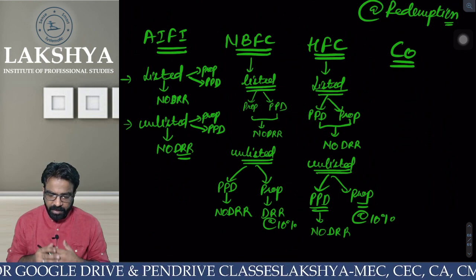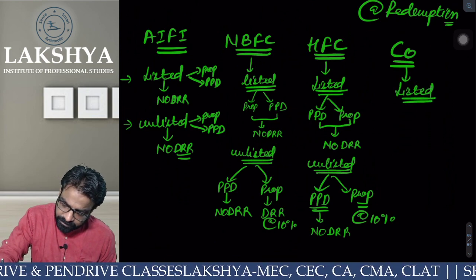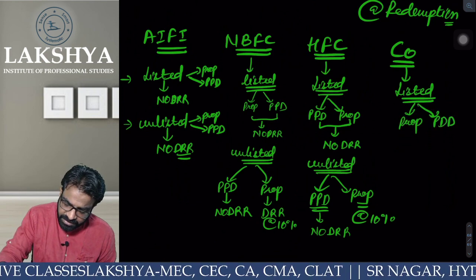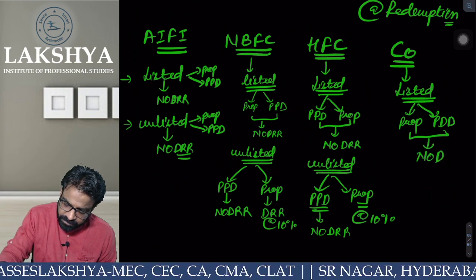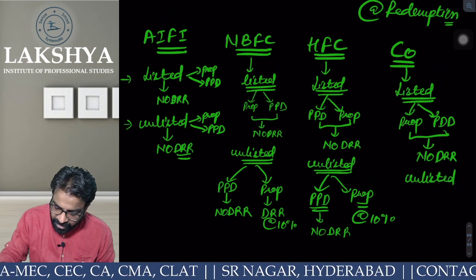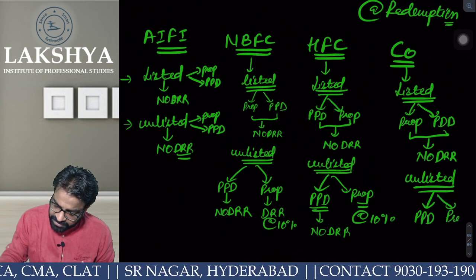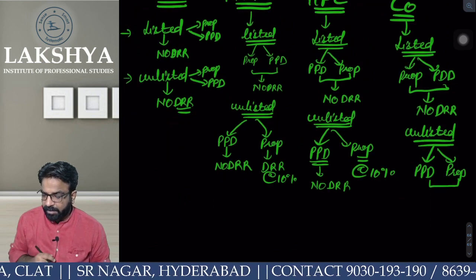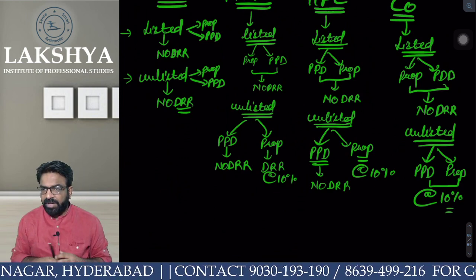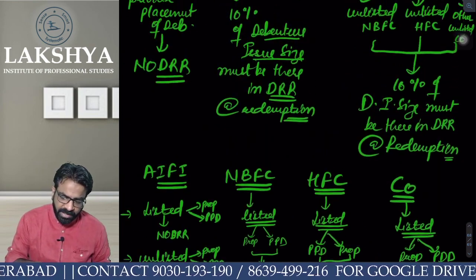Everyone clear? Okay, I am a company. I am a listed company, either via prospectus or via private placement of debentures. DRR or no DRR? No DRR. But now I am unlisted. In the unlisted, there is a twist. Whether you are private placement or you are prospectus, in both cases, what? Yes, at the rate of 10%. Everyone clear with that? So this is everything about the DRR amendment.